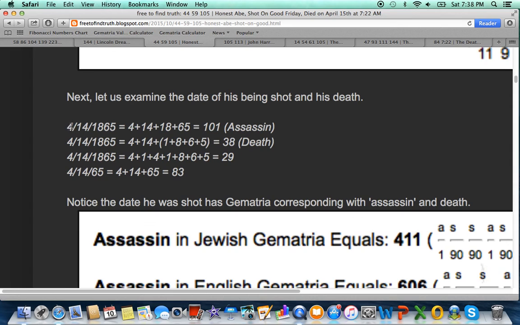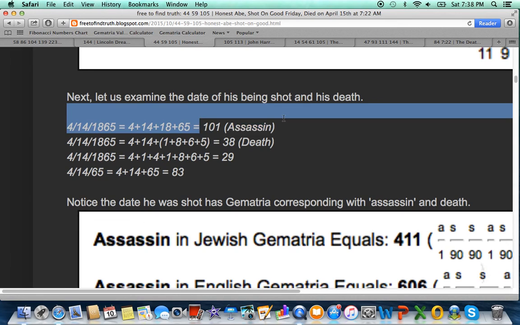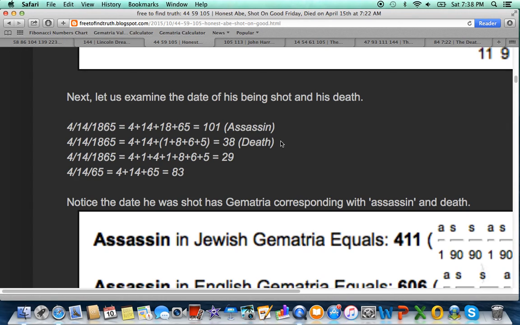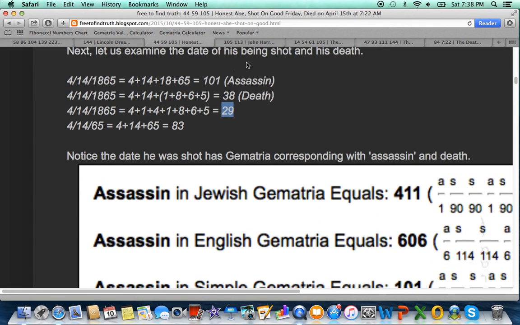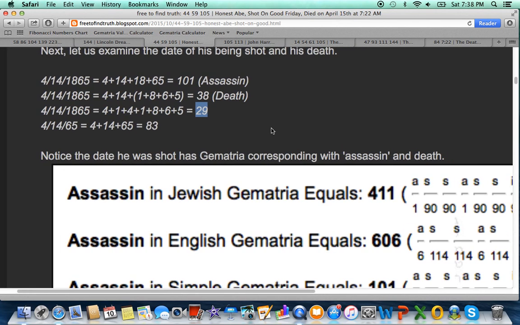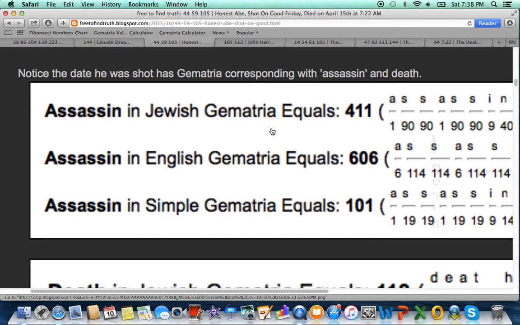The date Lincoln was shot on, not died on, but the date he was shot on, has this numerology of 101 connecting to assassin, 38 connecting to death, 29 is a number that connects to the date of the Gettysburg Address. 101, 38, 29, 83, all these numbers have 11 numerology. Special numbers, master numbers.